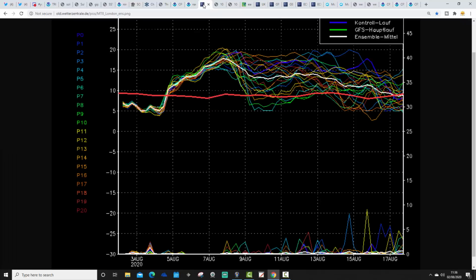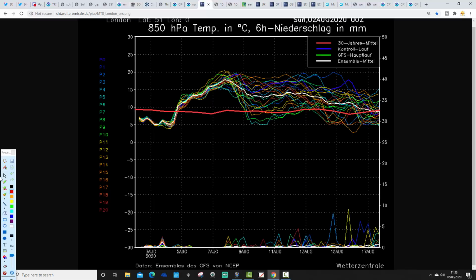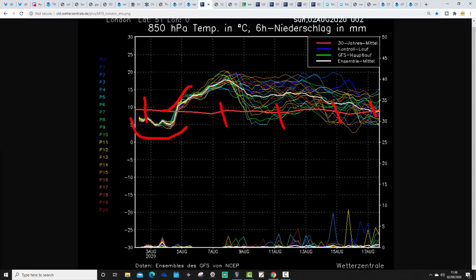Right, so let's do some forecasting then. We're going to have a look at the GFS upper air temperature and precipitation ensembles for the next couple of weeks. Old West Central looking at London. So here we go. The red line is the 30-year upper air temperature average for London. Cooler than average at the moment. If you like cool summer weather, make the most of the next couple of days, because from around the middle of the week onwards, the upper air temperatures are starting to lift up, and yeah, going very, very warm to hot again as we go through the end of this coming week into next weekend, and then on into the second week of August. Above average temperatures there, and not as dramatically so.